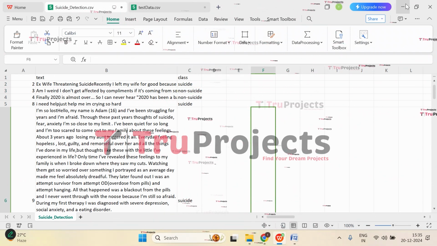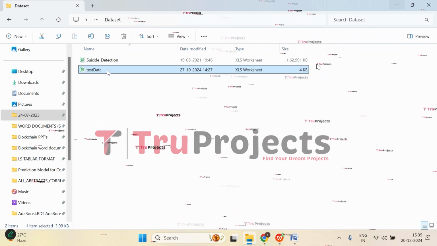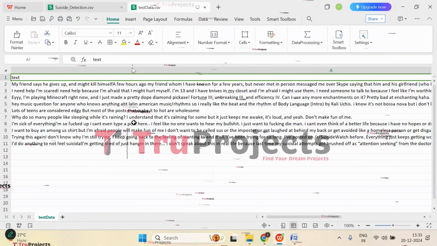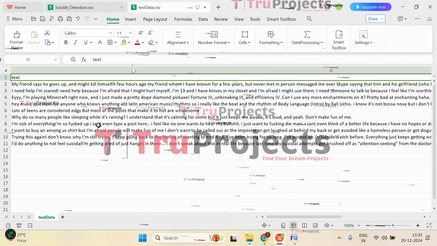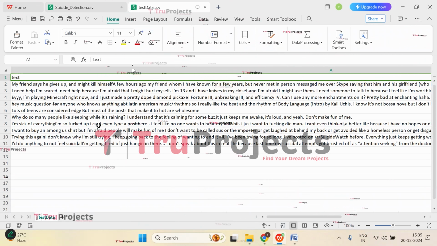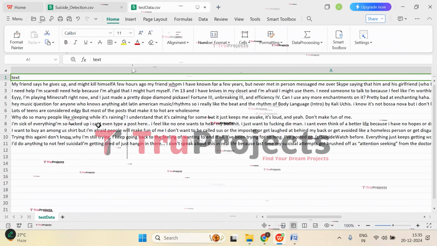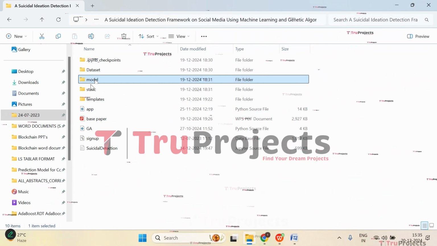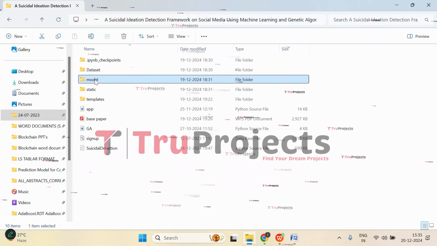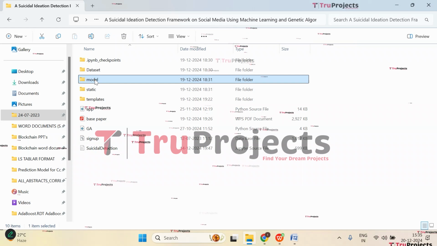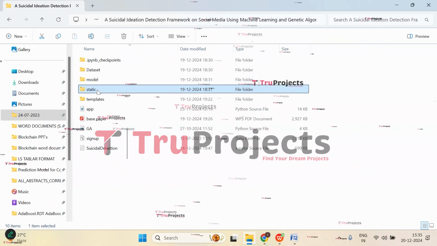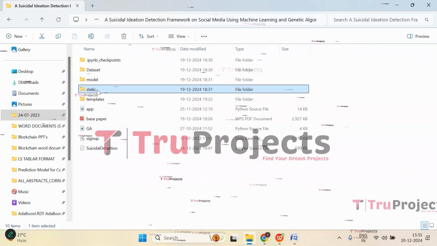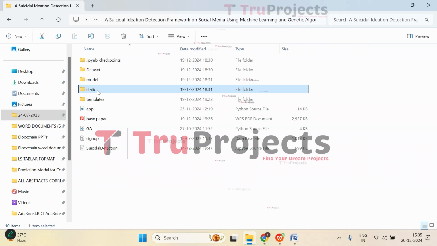Now let's close this. And here in the test data, we have the test cases that we will be using in the front end for predicting whether the text belongs to a suicidal case or a non-suicidal case. Let's minimize it and get back. Here in the model folder, we have the algorithm information that will be loaded into the project code during runtime of the application. And here in the static folder, we have files related to CSS, JavaScript, and Bootstrap, which are important for the visual appeal.